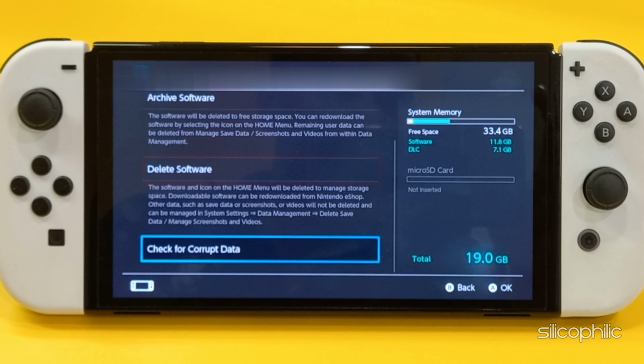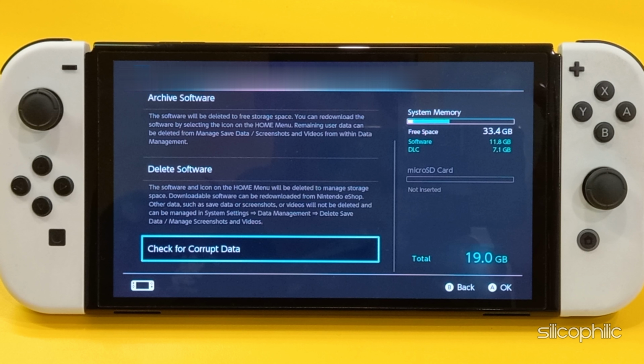You can also select Delete Software. In this case, you need to download the game again from eShop.